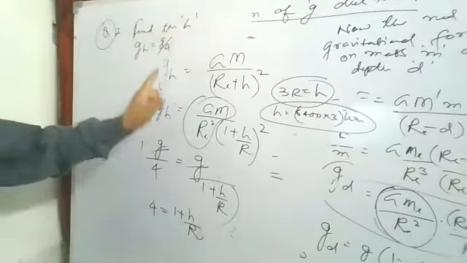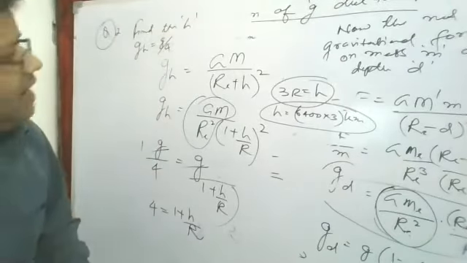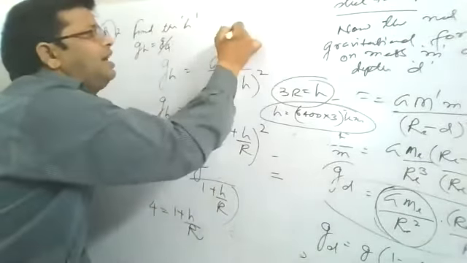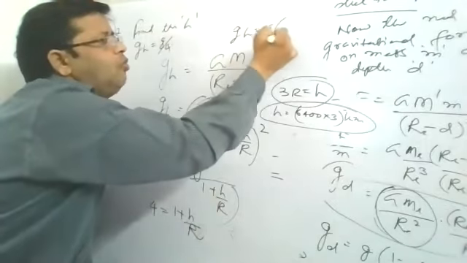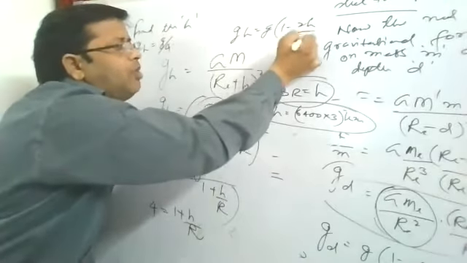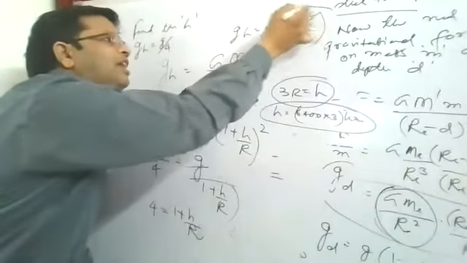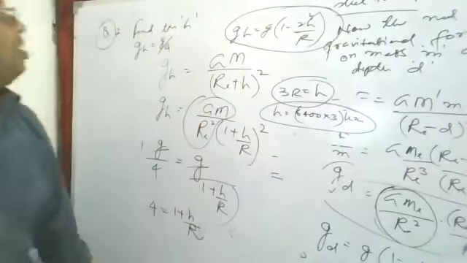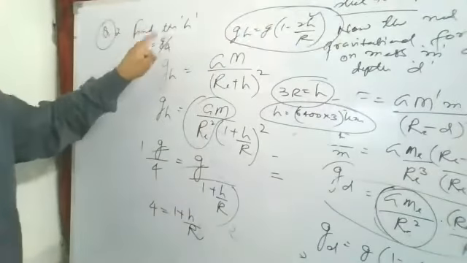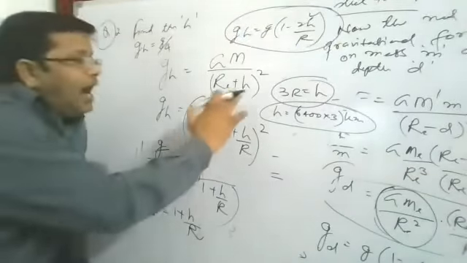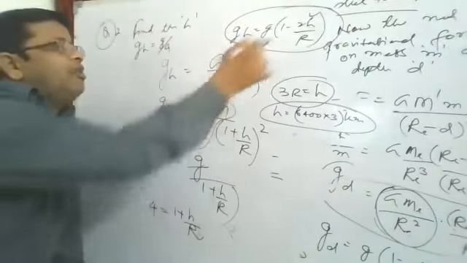So beta, we know this formula, but we will not apply it: g at height h is equal to g into 1 minus 2h upon R. Beta, this formula is applicable when h is very, very less. This is not applicable because the gravity reduces to 1/4, so the height will be very, very large. In that case, we will not apply it.